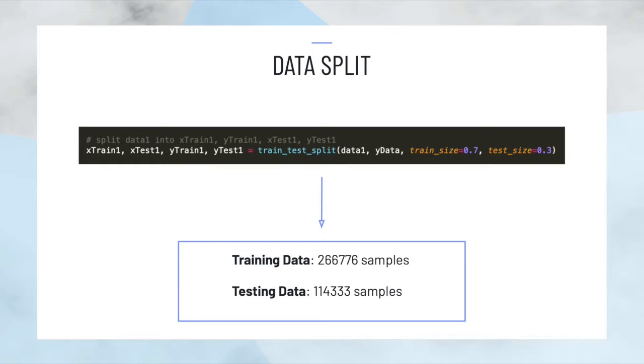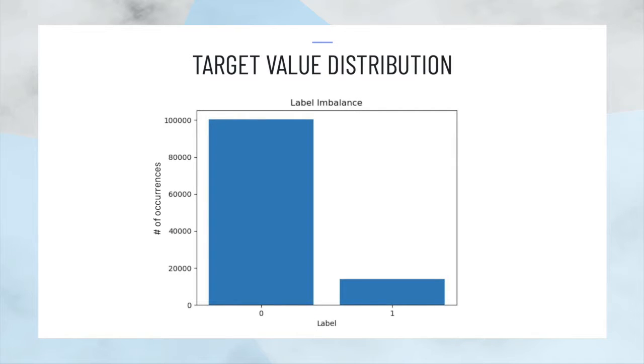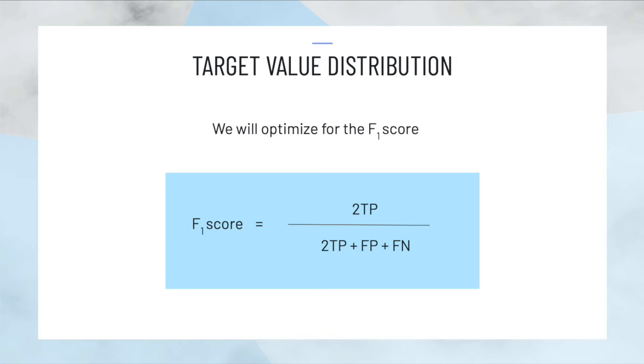Then, we split the datasets using a 0.7, 0.3 train test split. Finally, we analyzed the target value distribution and noticed that the target labels are unbalanced, with about 87% being zeros. Because of this, we decided to optimize for the F1 score instead of accuracy or area under the curve. Looking at previous attempts by others on Kaggle, we can see that the best improvements in accuracy are about 1%, while the F1 value can be significantly increased. This makes sense in terms of the application to the real world as well, as we would put a lot more value on missing an interested customer.